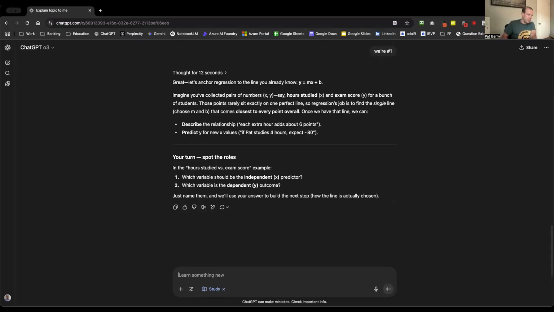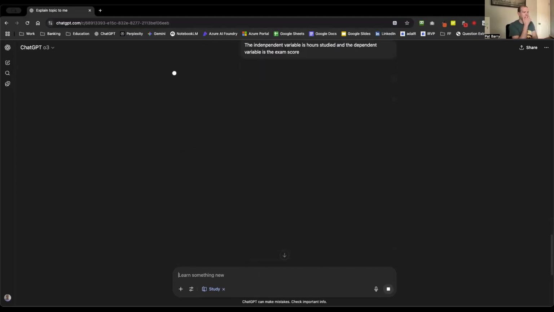So which variable should be the independent predictor? The hours studied variable, well, yeah. So hours studied should be the independent variable because if you study more, you should get a better score. So the independent variable is hours studied and the dependent variable is exam score.